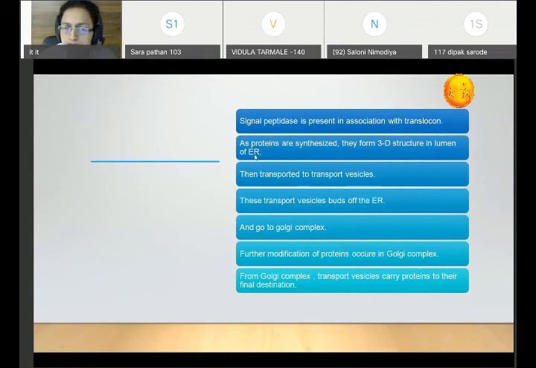This will be transported to transport vesicles. These transport vesicles bud off from the endoplasmic reticulum, so whatever cargo of newly synthesized protein is there is present in the transport vesicle. These vesicles will go to the Golgi complex, and further modification of the proteins occurs in the Golgi complex. From the Golgi complex, the transport vesicles with the newly synthesized proteins will go to the final destination. So this is the process.